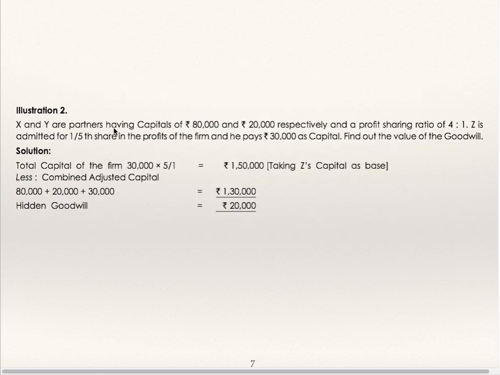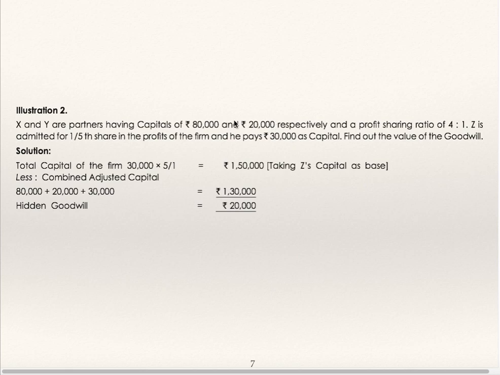X and Y are partners having capitals 80,000 and 20,000 respectively and profit sharing ratio 4:1. Z is admitted for 1/5 share in the profit of the firm and he pays 30,000 as capital. Find out the value of goodwill. For 1/5 share he has paid 30,000 capital. So the full capital of the firm will be 30,000 into 5, 1,50,000.